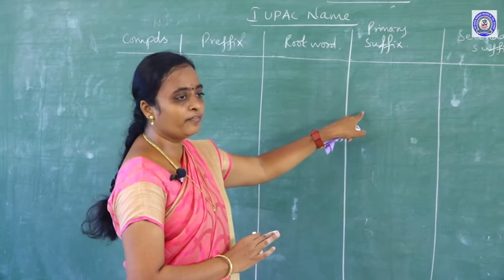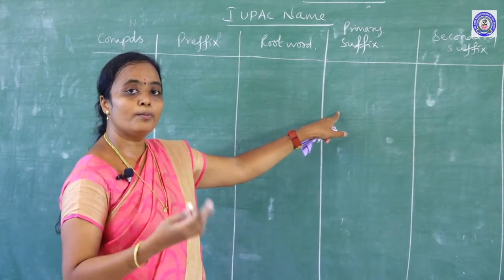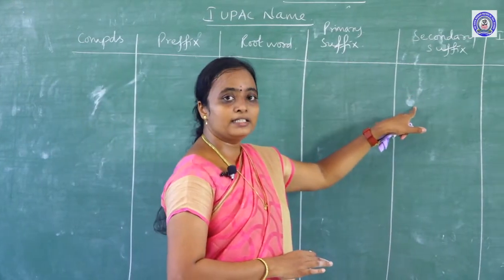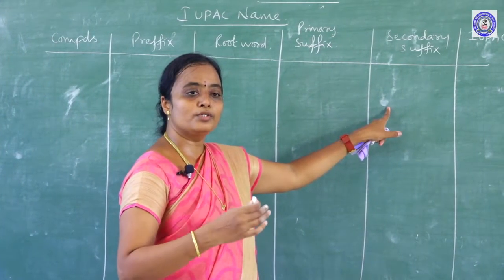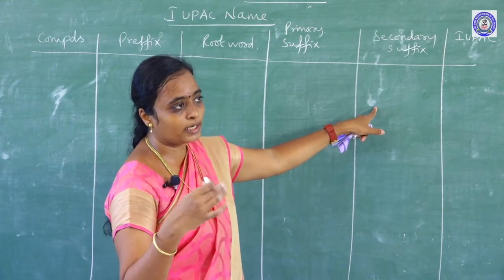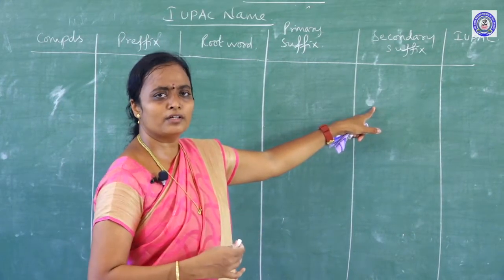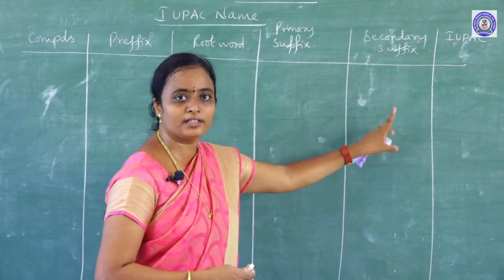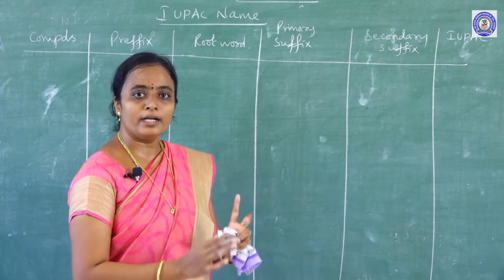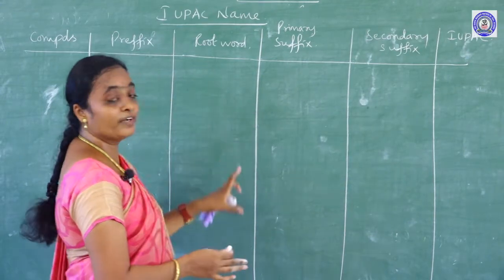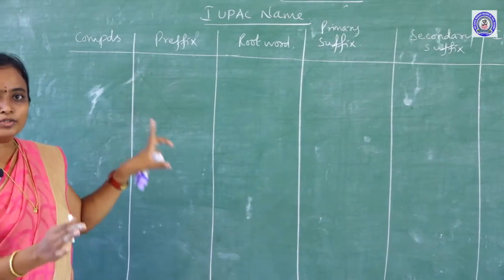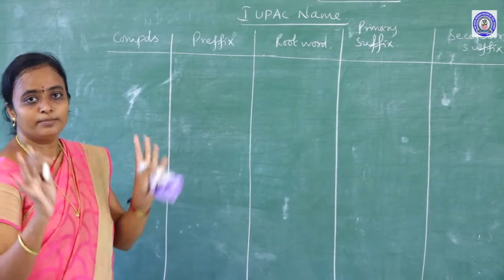The primary suffix indicates whether the compound is saturated or unsaturated, and the secondary suffix indicates the functional group. The question comes: here nitro is also a functional group, so why don't you use it as a secondary suffix? Some functional groups can be used only as a prefix, so the nitro group can be used only as a prefix.